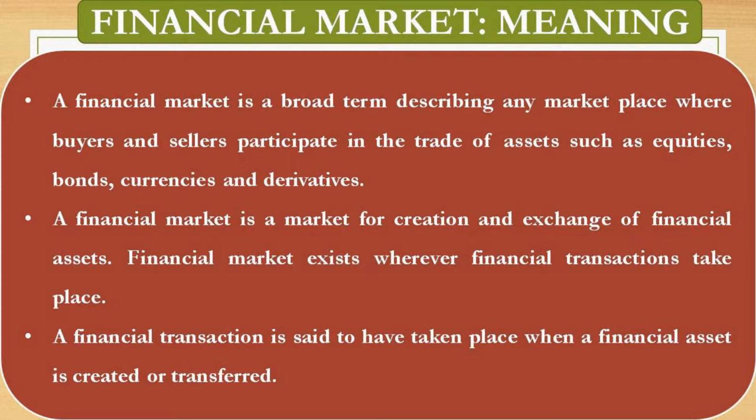Bond, debenture, government securities, treasury bills, etc. Okay, very good. That is bond, debenture, government securities, treasury bill, commercial paper. That means all these instruments are traded in the financial market. That means you can buy or sell. That is the simple meaning of financial market.